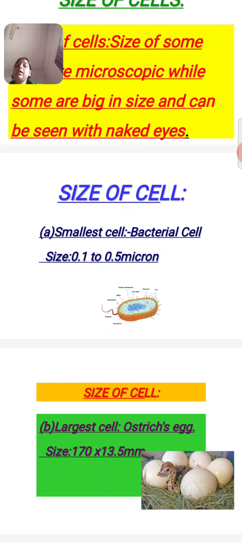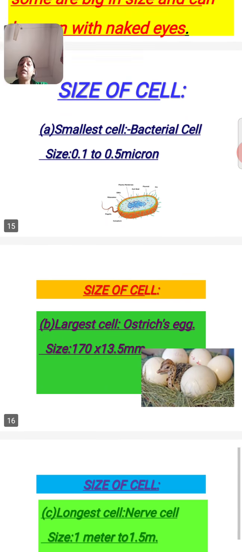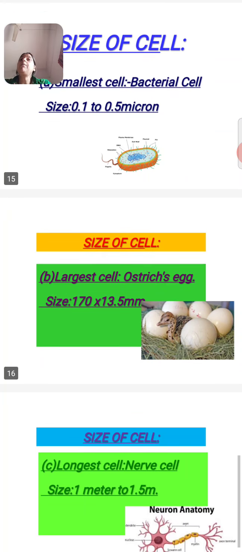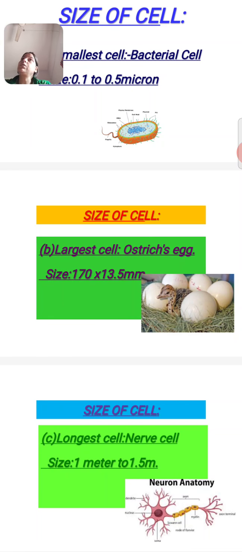The smallest cell is the bacterial cell, and its size is 0.1 to 0.5 micron. Micron is a unit of measurement, and the bacterial cell is a very small cell. With the help of a microscope, we are able to see this bacterial cell.